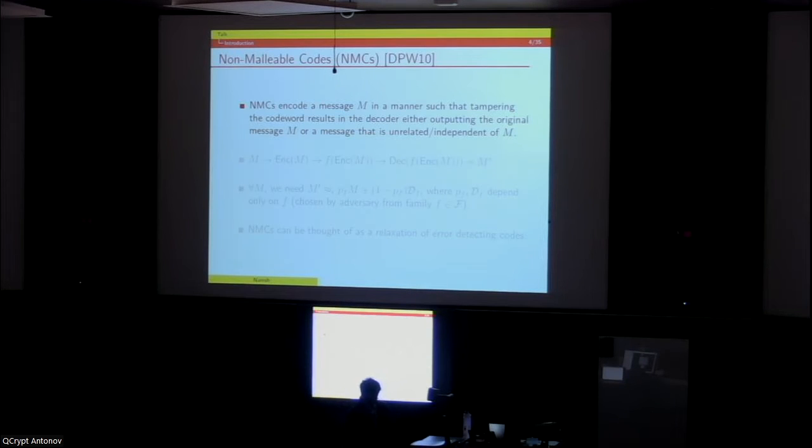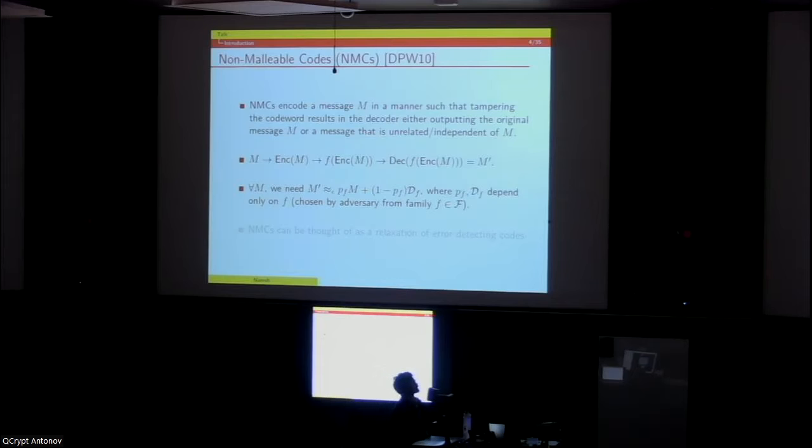Non-malleable codes are primitives which are useful to protect against some tamperings in a certain way. When we decode the initial message M at the end of the decoder, we want either the decoded message to look like the original message or something which is unrelated or independent of M. That is in sentences, but more mathematically, M prime is a convex combination of two things. The first distribution is the initial distribution of the message, and the second distribution is something that depends only on the adversary.